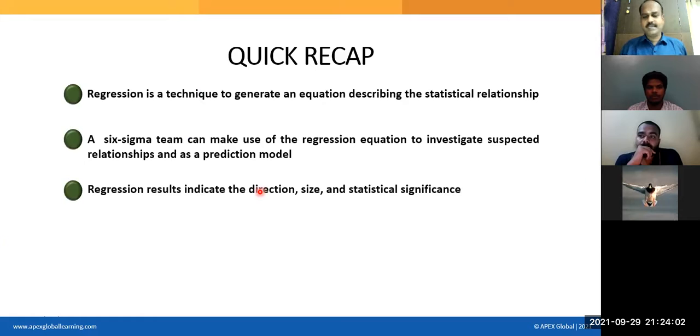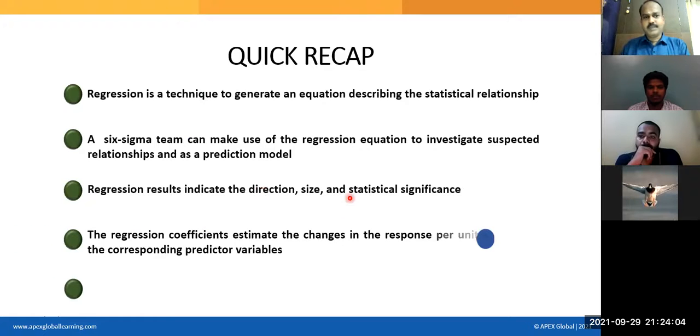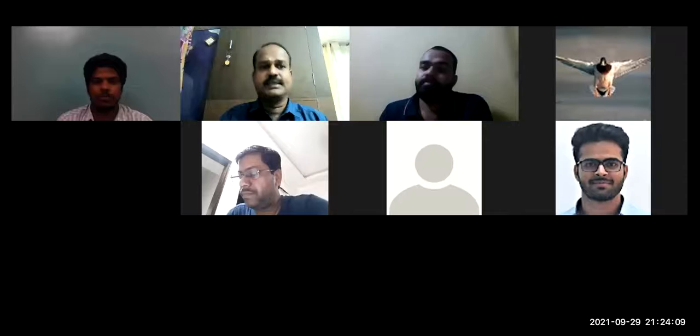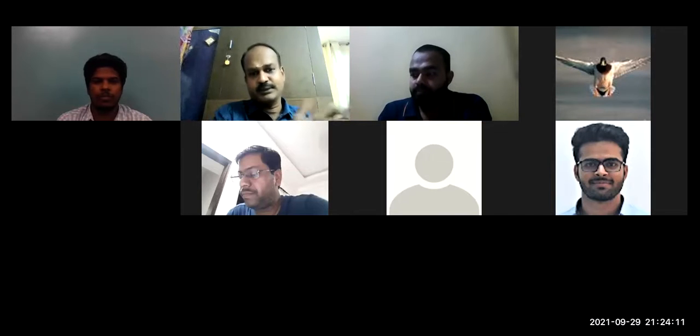So this is about correlation and regression. Correlation and regression is very important, because once you frame the regression equation properly, you can offer a solution to the problem. Yes. So I would like to stop here.